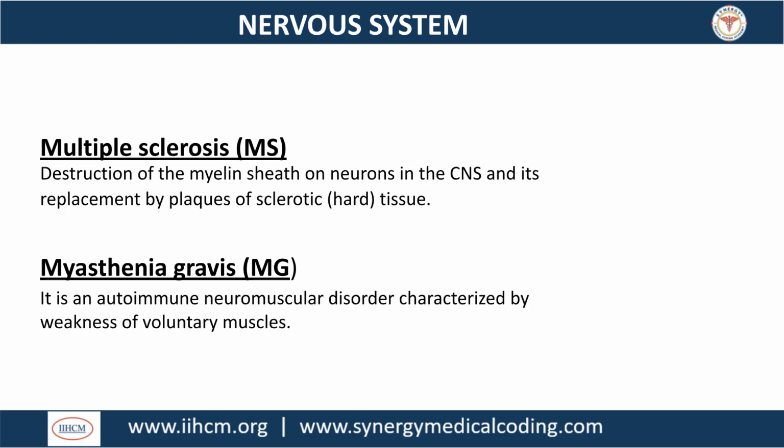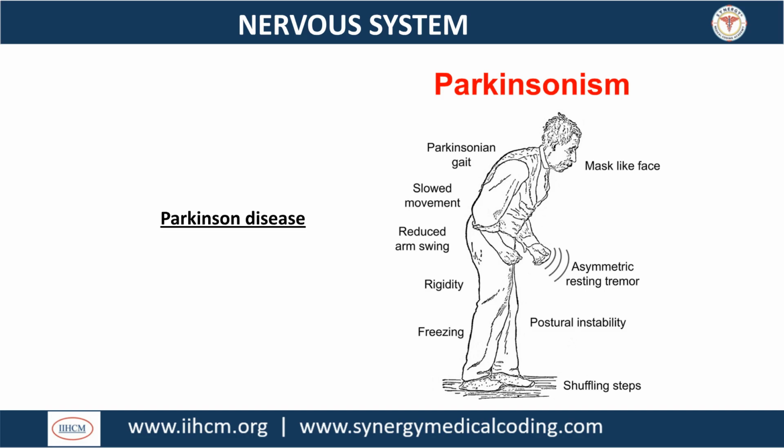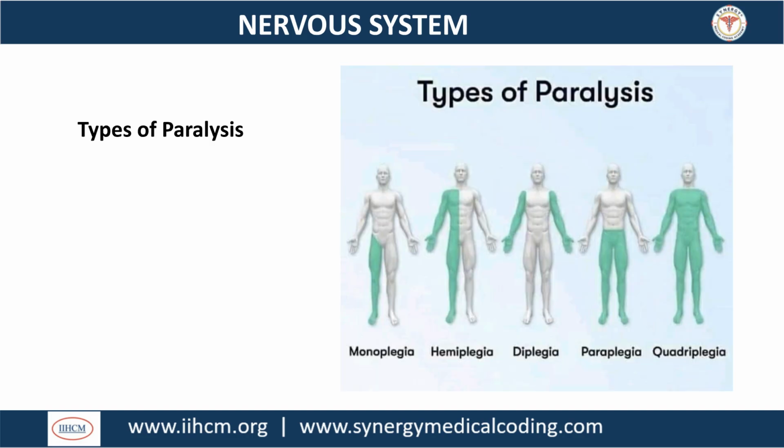Multiple sclerosis is the destruction of the myelin sheath in the central nervous system. Myasthenia gravis is an autoimmune disorder causing weakness in voluntary muscles. Parkinson's disease is a progressive disorder of the nervous system that affects movement, often causing tremors and rigidity. Paralysis can manifest in different forms. These include hemiplegia, paraplegia, monoplegia, and quadriplegia, depending on the affected body regions.